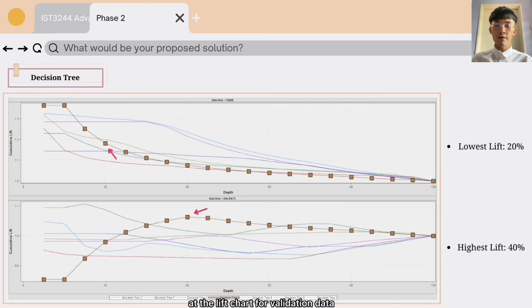At the leaf chart for validation data, decision tree 6 shows the biggest difference between the trained model and the validation model. The model showed the lowest lift value compared to the other models at 20% of respondents, where it had achieved the highest lift value when 40% of the respondents were reached. This indicates when we are measuring 40% of the records based on this model, we can expect the consumer might be 5% more likely to become a member than becoming a normal consumer.